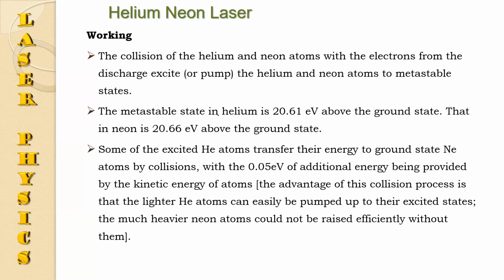The advantage of this collision process is that the lighter helium atom can easily be pumped to the excited state, and the much heavier neon atom could not be raised efficiently without them.